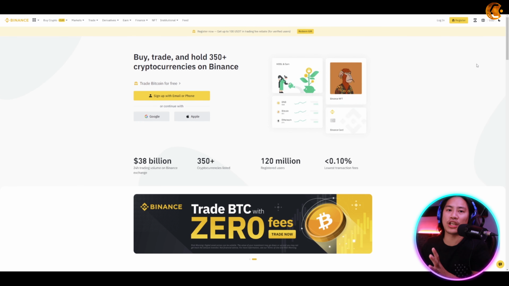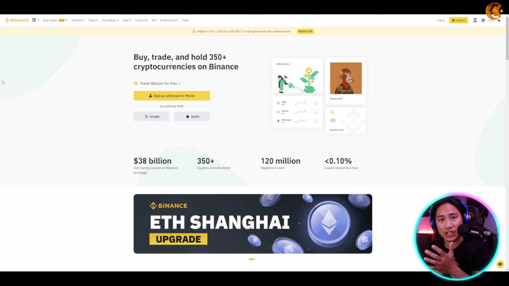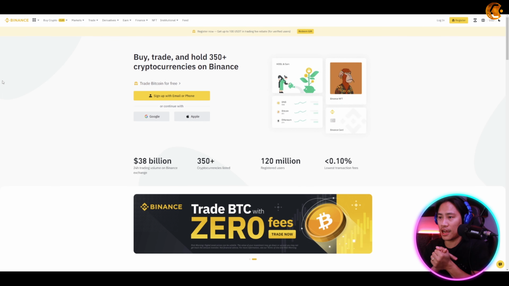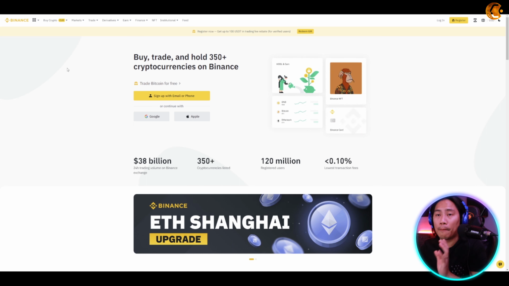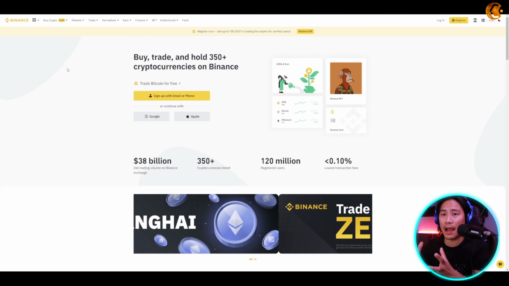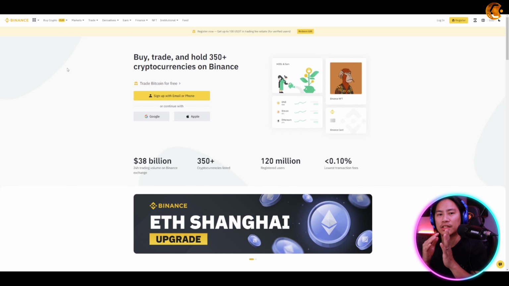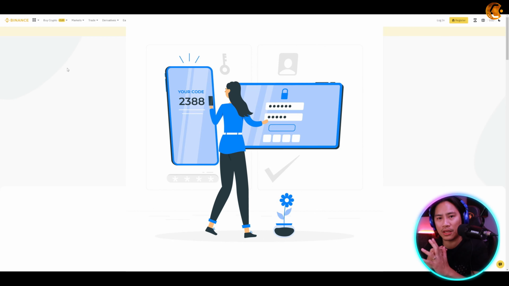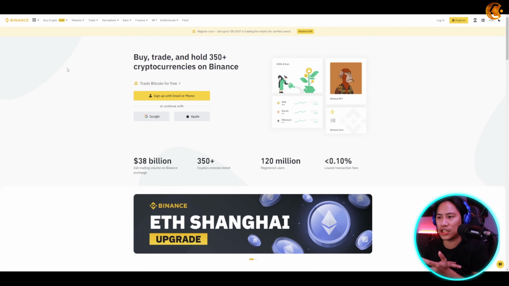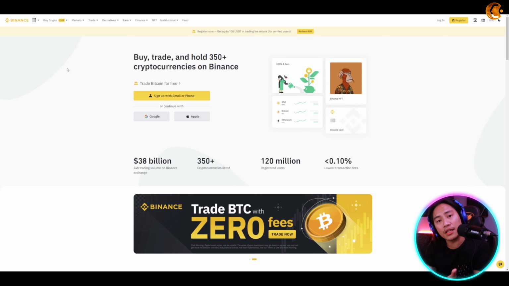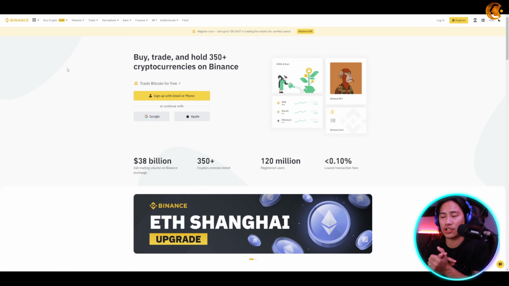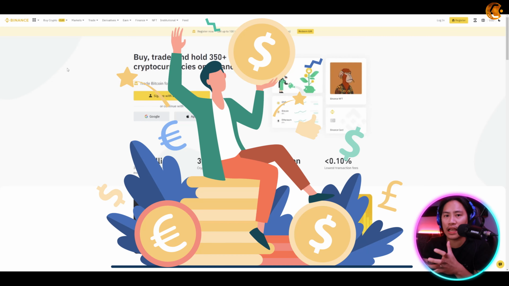Alright, so the first factor, guys, that you need to consider would be the reputation and the security of the exchange. So this is Binance. I actually use Binance for my crypto trading and they have really good security. They have OTP authentication, email authentication, and even authenticators like Google Authenticator, wherein you need to enter that 6-digit code before you can send out cryptocurrencies outside of your account.